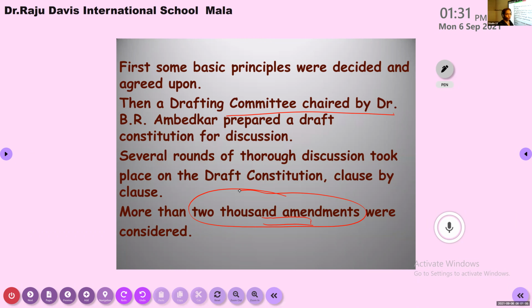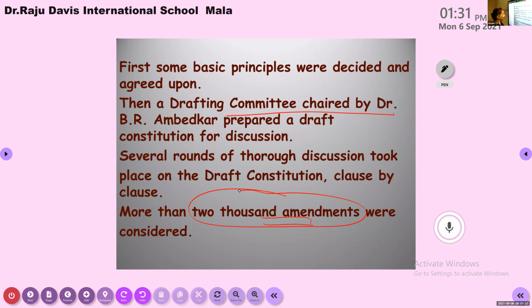Amendments in the sense, the changes they brought. See, in the constitution there is a regulation. For example, what is the marriage age of a girl in our country? 18. So if they wanted to bring any change in that, we call it an amendment. Any change in the existing law, we call an amendment.